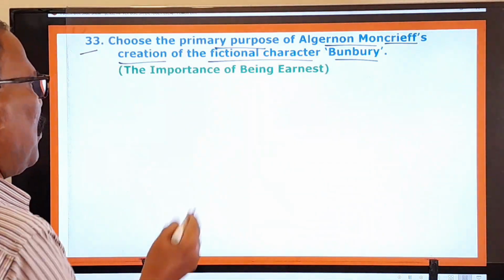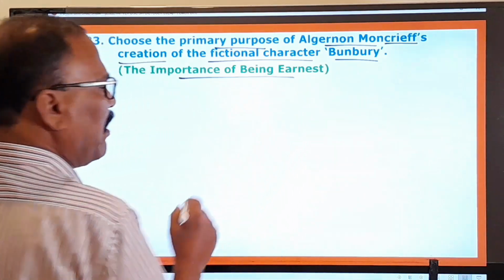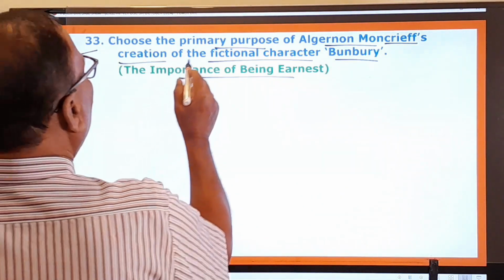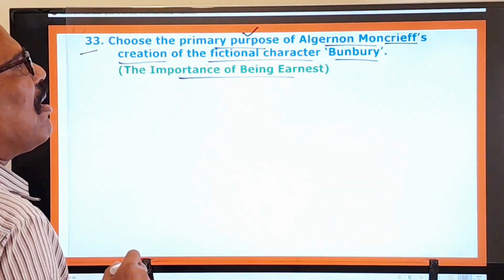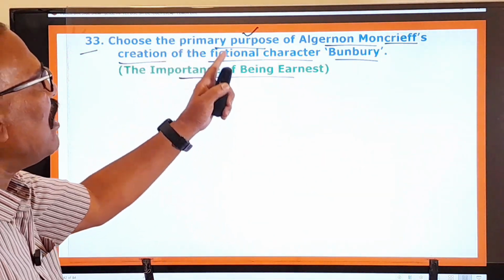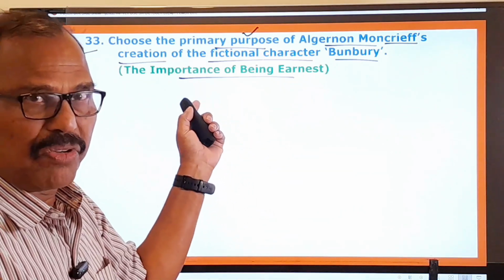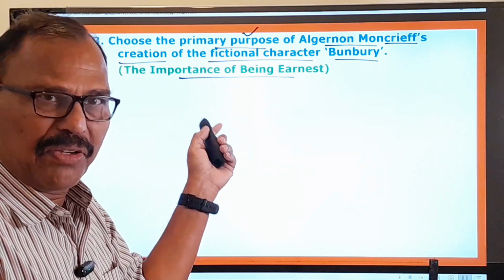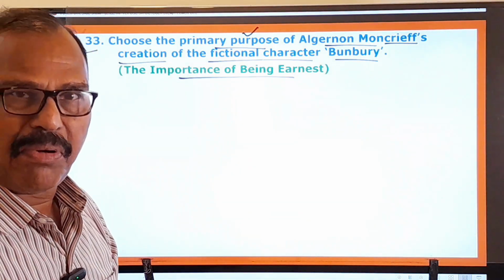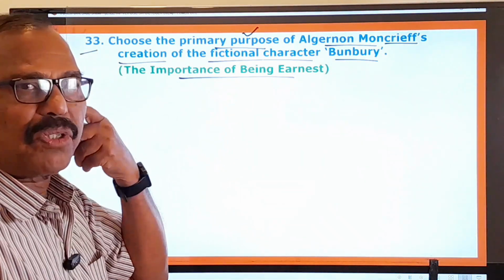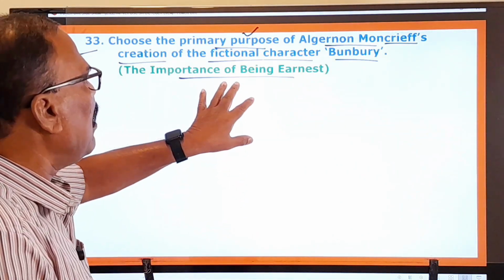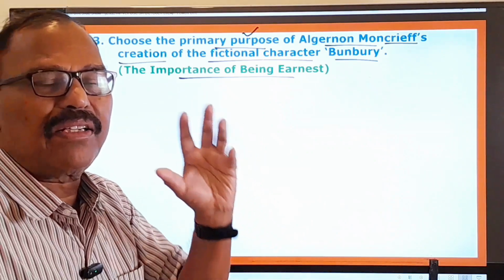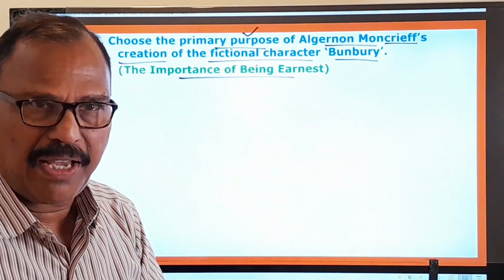You know that very well. You know the play The Importance of Being Earnest was written by Oscar Wilde. And here, what is the primary purpose of Algernon's creation of the fictional character Bunbury? I have not made a video on this, and I am going to make one; the video is under preparation, so very shortly it is going to be uploaded. According to this story, Algernon creates this fictional character Bunbury only to avoid social obligations, right?